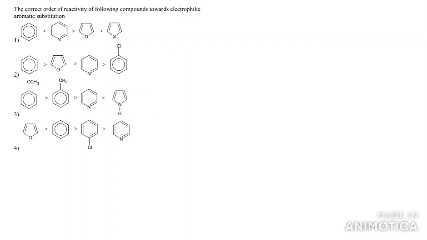Next, the correct order of reactivity towards electrophilic aromatic substitution reaction. Now we see, if you want to take electrophilic aromatic substitution reactions, generally all are aromatic compounds. Here 5-membered rings are there, 6-membered rings are there. So how can you identify in this case? Generally 5-membered heterocyclic compounds are more reactive due to more pi electron density.